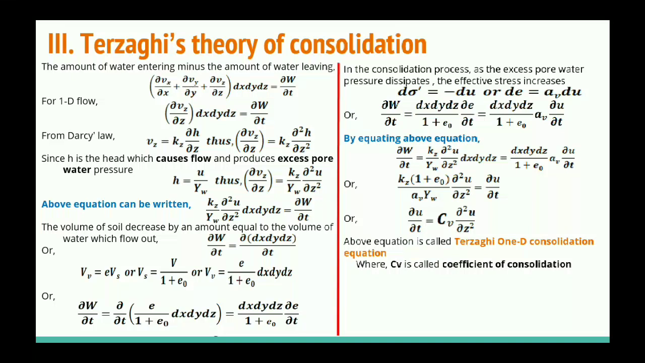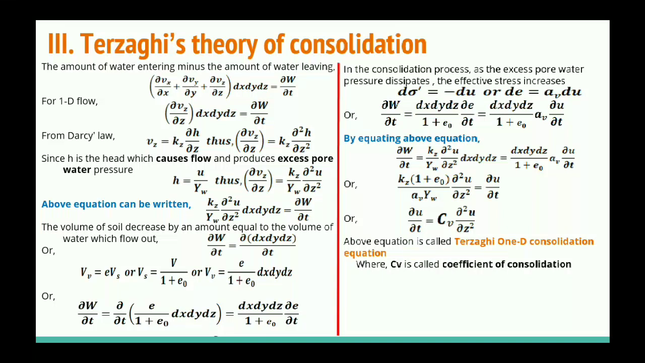So if you will see, in this equation there is a pore water pressure, there is a time, there is a Z, right? So three things will give the result. After applying the set of boundary conditions, we can get the relationship between the pore water pressure, the location, and the time elapsed. Okay, so we can get all these things.